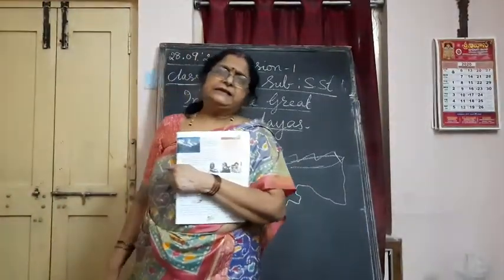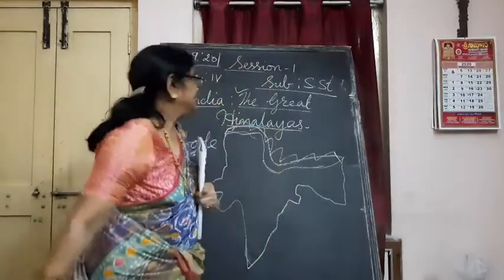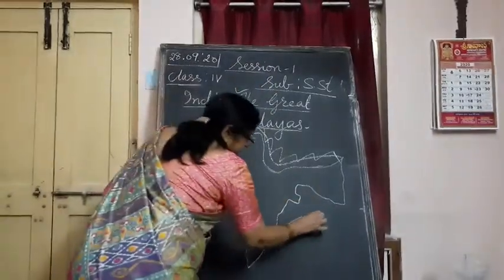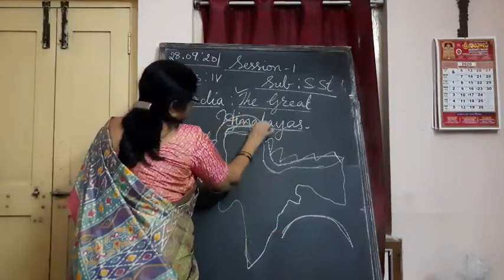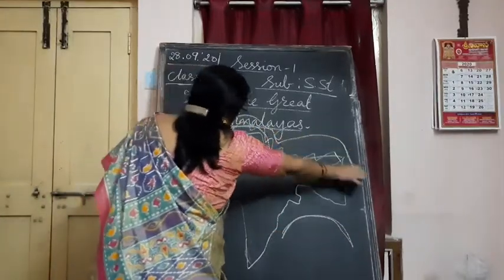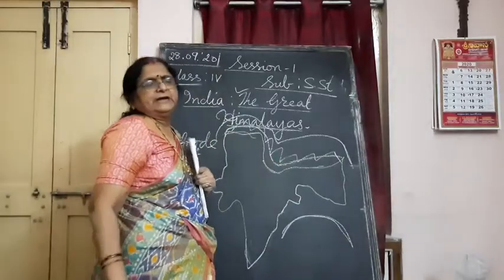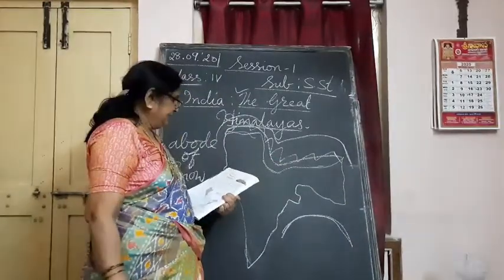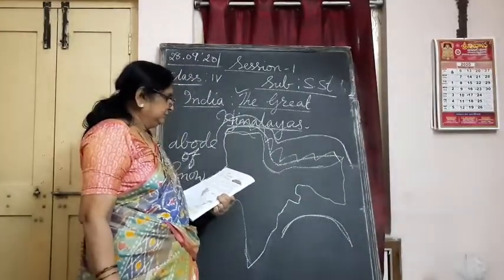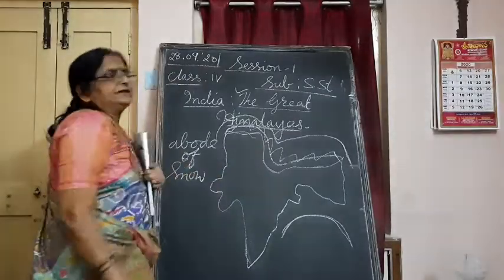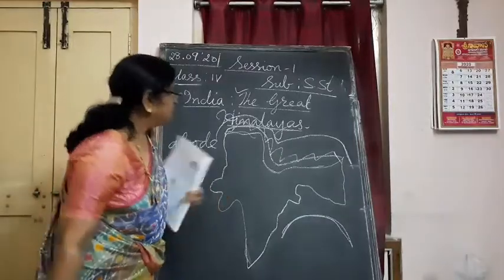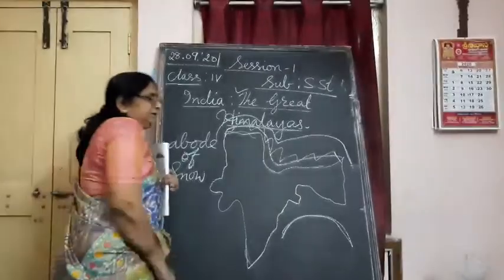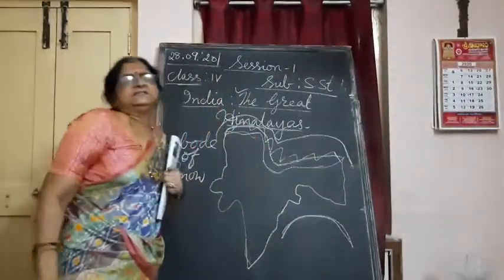These mountain ranges are shaped like an arc. You know what is an arc? This shape is called an arc. From here they start like this, they go like an arc. And where to where are they stretching? They are spread from Jammu and Kashmir in the north till Arunachal Pradesh in the east.